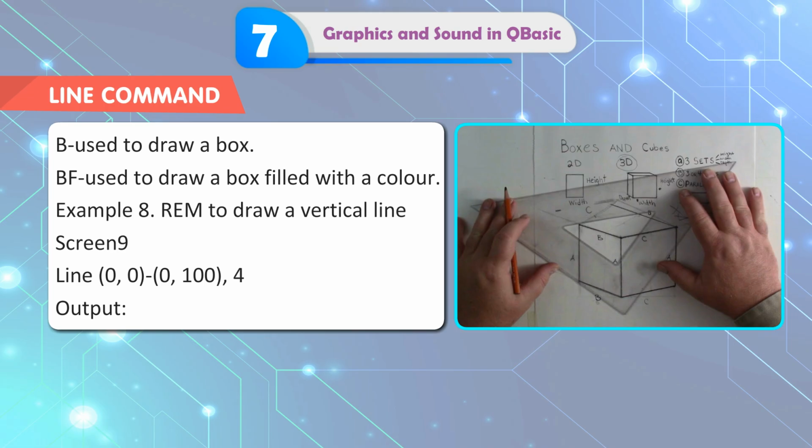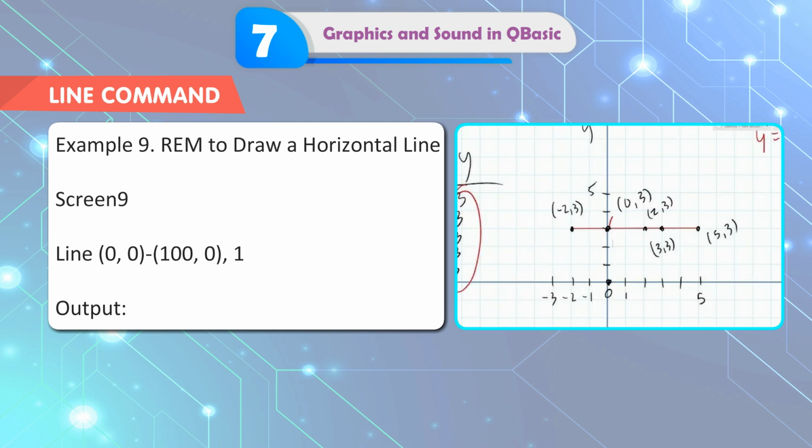Example 8. REM draw a vertical line. SCREEN 9. LINE 0, 0, 0, 100. Output. Example 9. REM draw a horizontal line. SCREEN 9. LINE 0, 0, 100, 0, 1. Output.